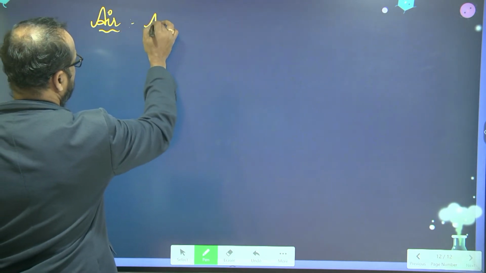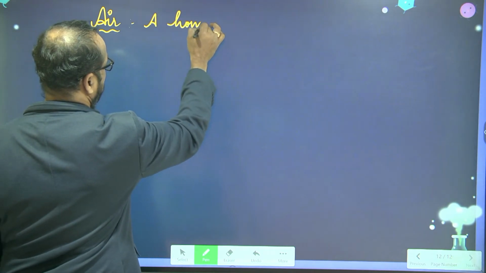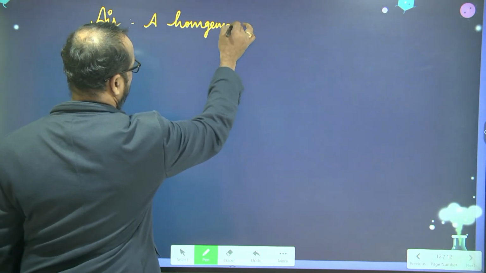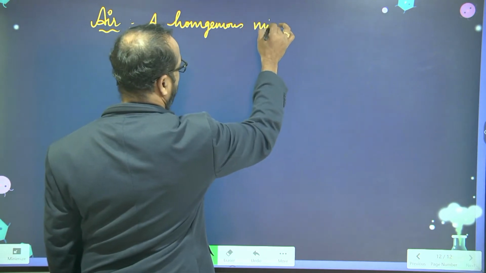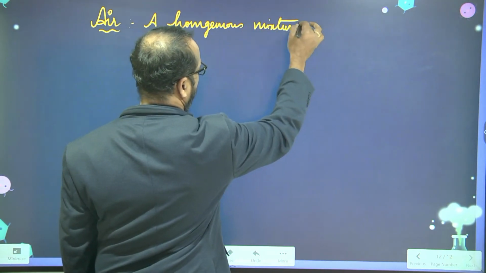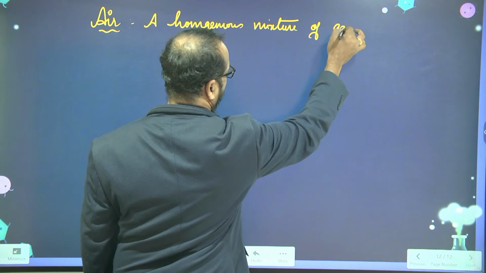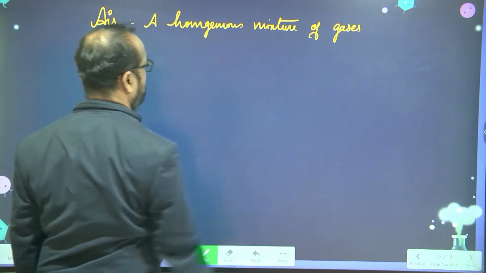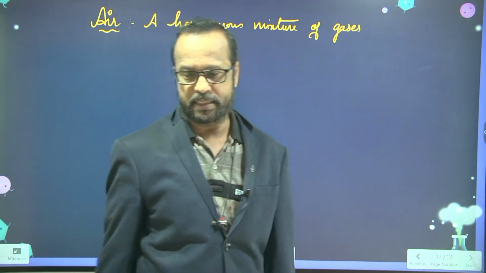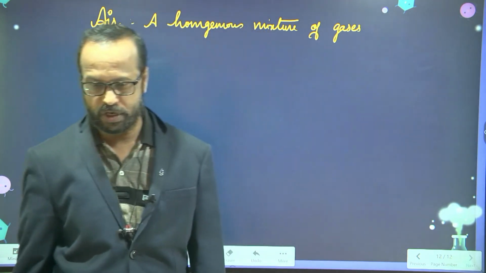A homogeneous mixture of gases. So air is considered as a homogeneous mixture of gases.